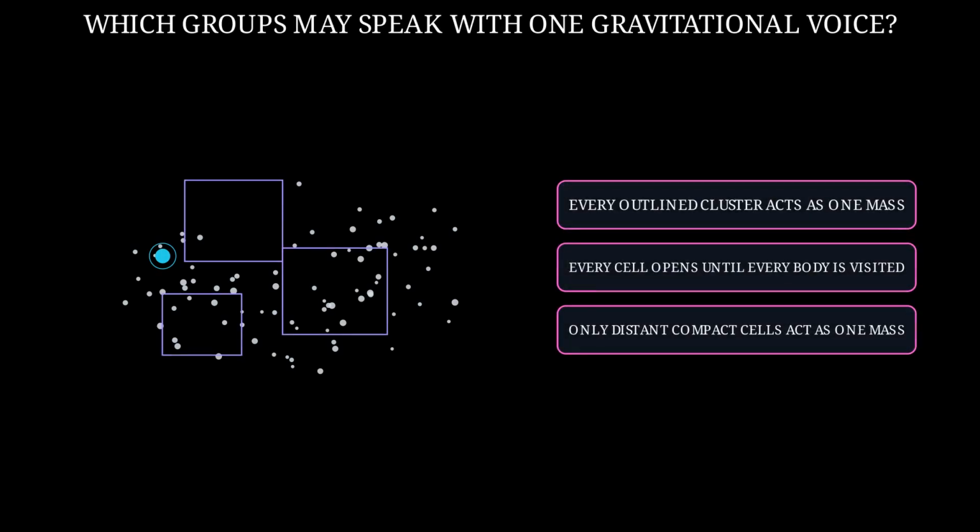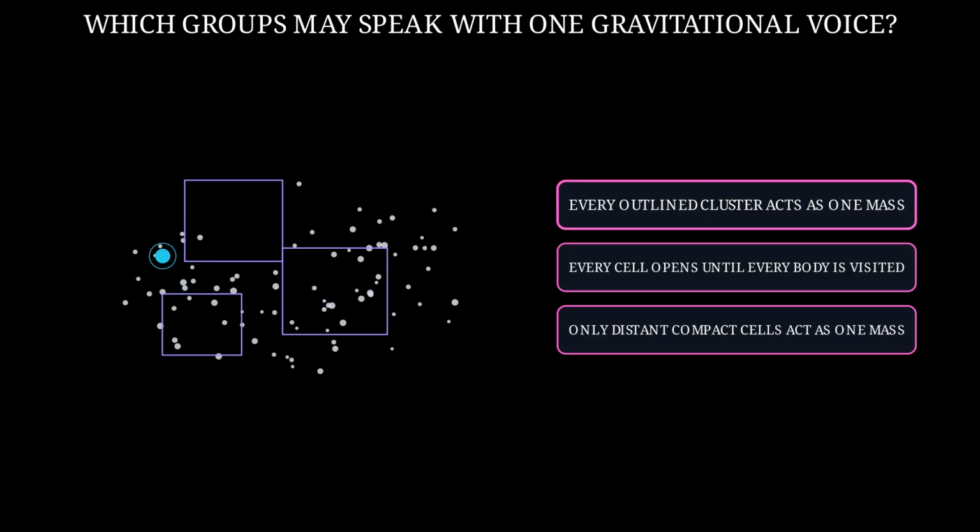Which aggregation policy should replace the exact sum? Should every outlined cluster act as one mass? Should every cell open until every body is visited? Or should only distant compact cells act as one mass? Commit to one complete policy before we trace the force.